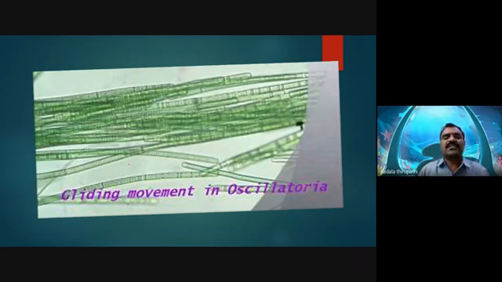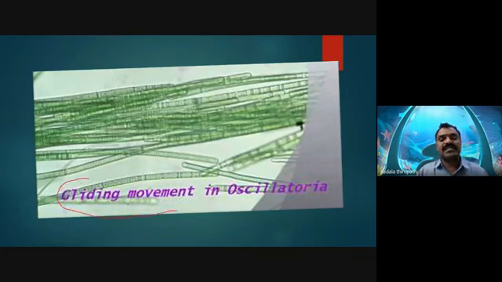But Oscillatoria and some other blue-green algae show a special type of movement called gliding movements, also called slippery movements or pendular movements.